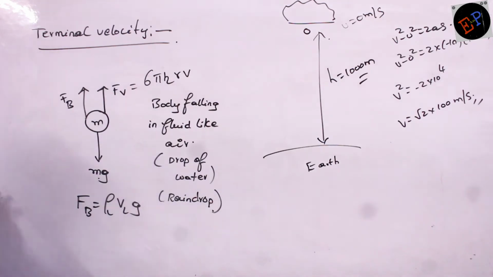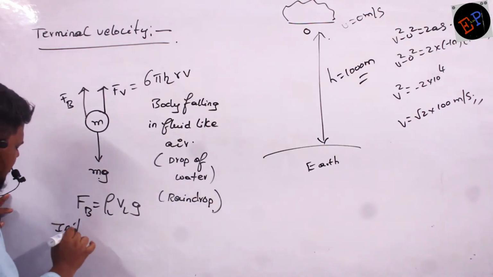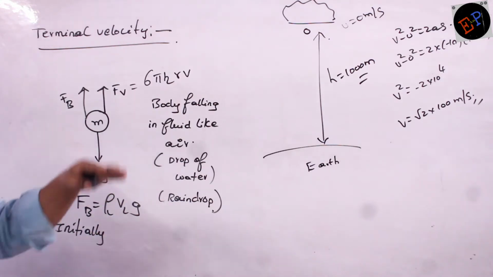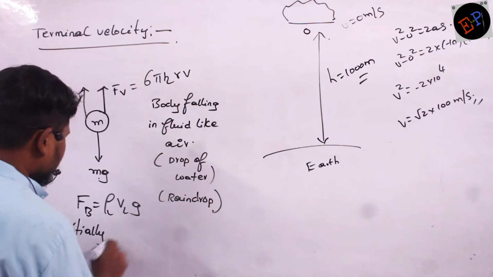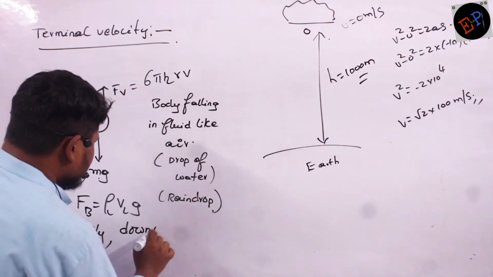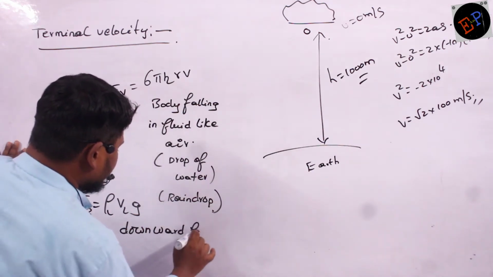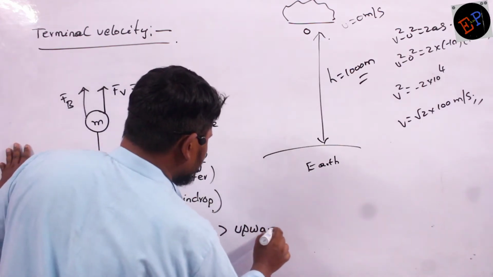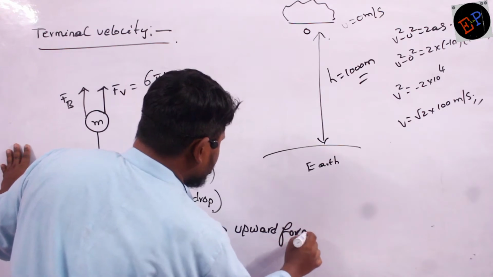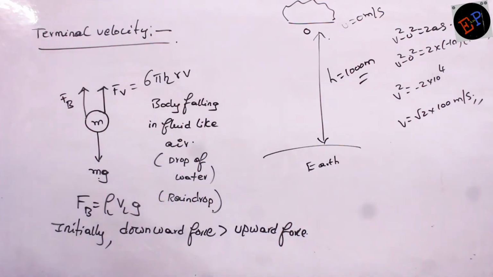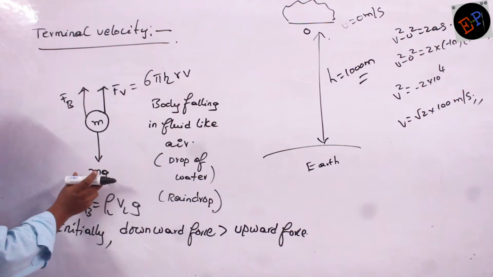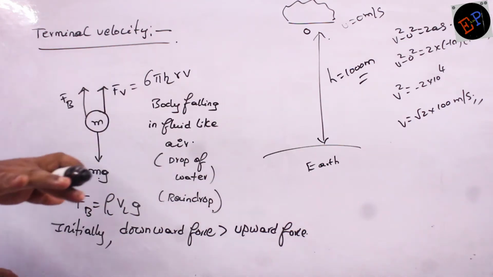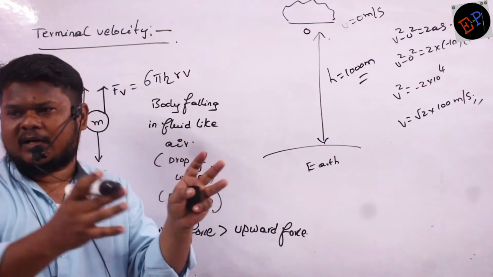Okay, now see. So initially means what? When the raindrop has just traveled 1 meter or 2 meters, okay ma? Initially downward force is greater than upward force. Downward force means which force here? Weight. Weight is greater than these two. In which condition? Initially, when it has just been released from the cloud.